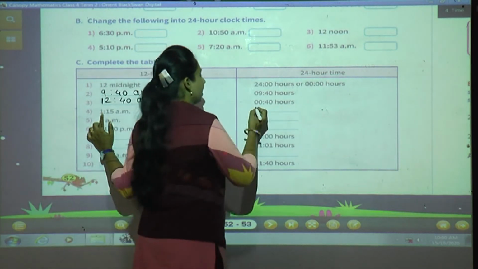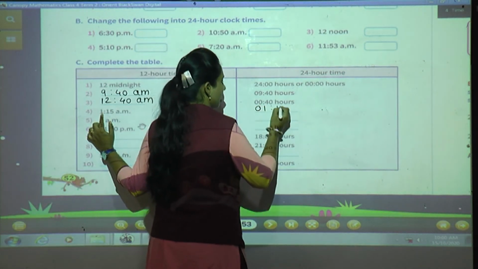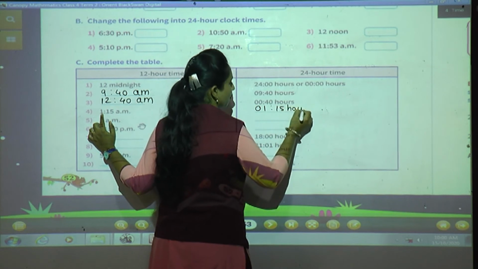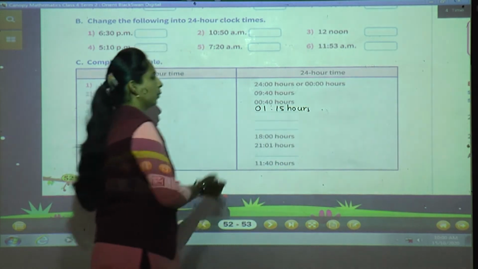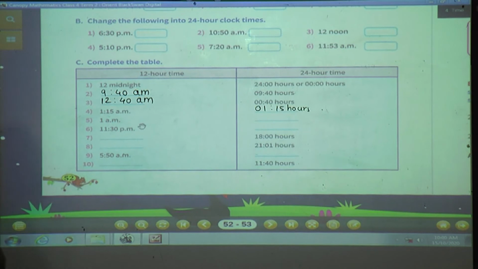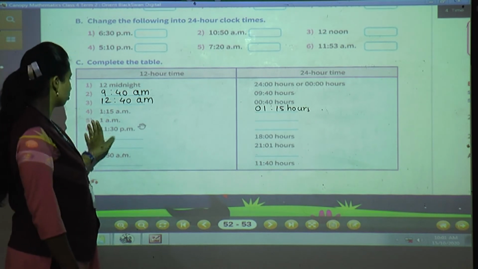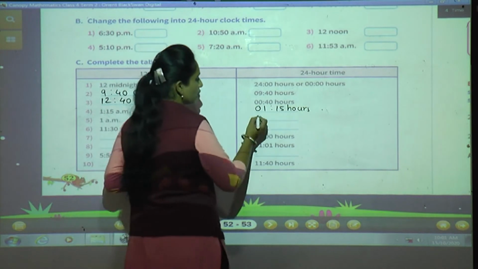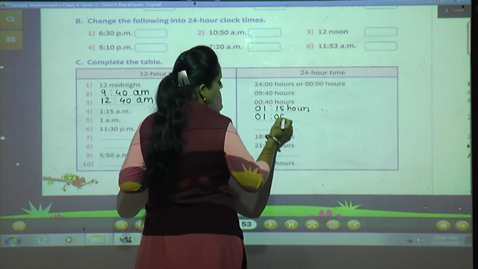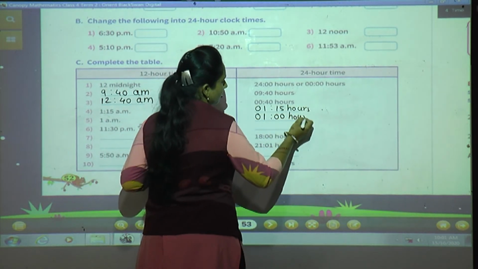So AM means it remains as it is. Just you have to write in proper manner, 11:15 hours. The next, 1 AM. See, 1 AM is in the morning, so no need to change anything. So write 01:00 hours.